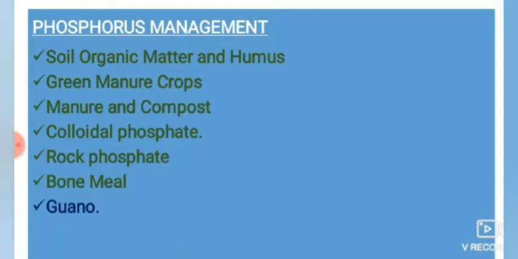The value of mycorrhizal fungi for supplying phosphorus to crops is most apparent in low phosphorus soils. Mycorrhizal fungi also help in making phosphorus in the soil available to the plants, and in increasing the phosphorus content of the plant.